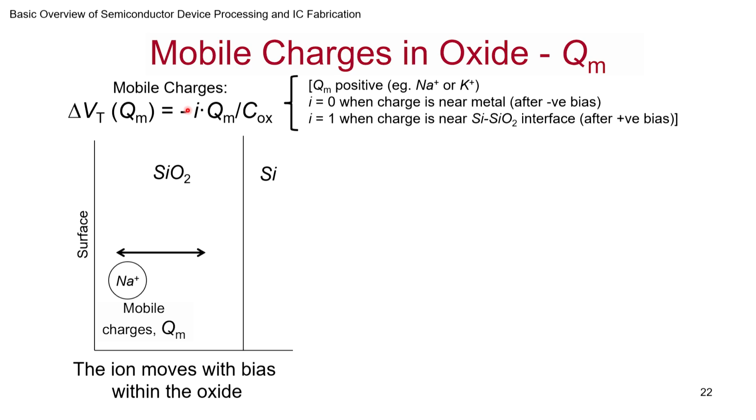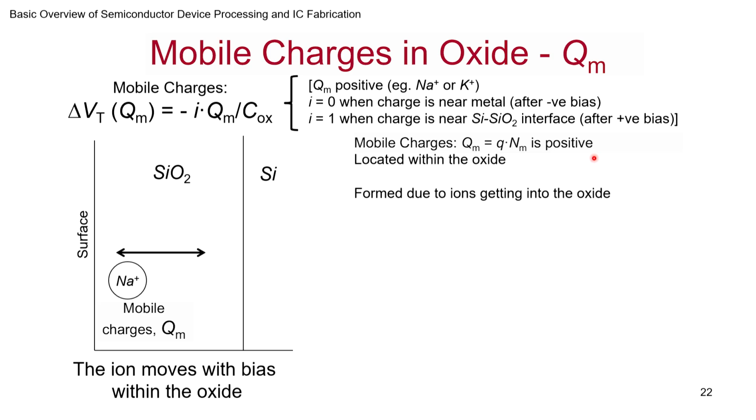So delta VT can be found out by this, and this is multiplied by x. x can be 0 when the charge is near the metal, and x equal to 1 when the charge has moved to this interface. So depending on the bias you are applying, there will be a change. So it actually remembers what bias you have applied. If you stop the bias somewhere, the charge can end up somewhere in the middle as well.